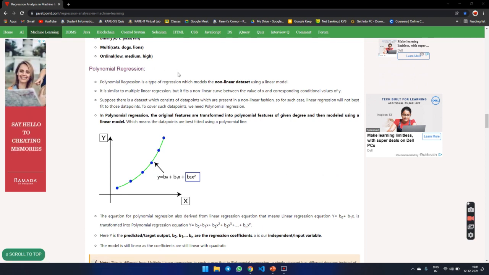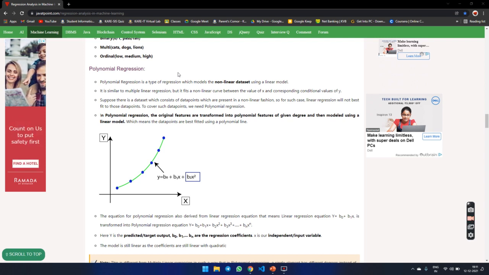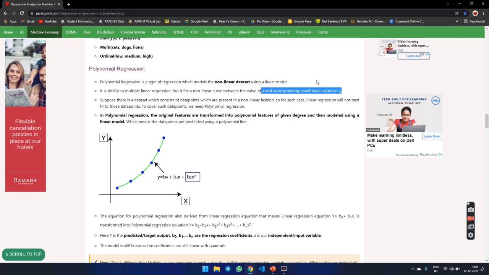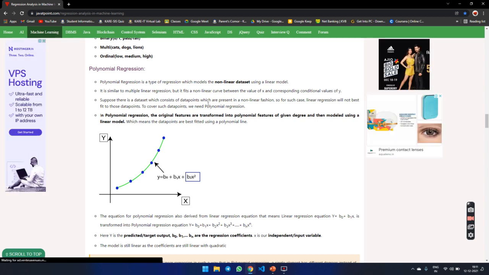polynomial regression. Polynomial regression is a regression which models a non-linear data set using a linear model. It is similar to multiple linear regression, but it fits a non-linear curve between x and the corresponding conditional value of y. These are the important words for polynomial regression. Suppose this is a data set which consists of data points present in a non-linear fashion. In such a case, linear regression will not be the best fit. To cover such data points, we need polynomial regression.